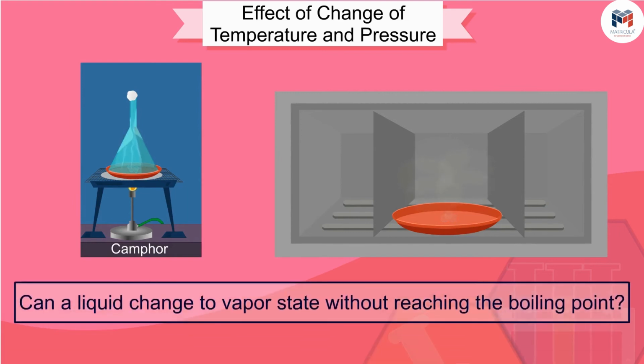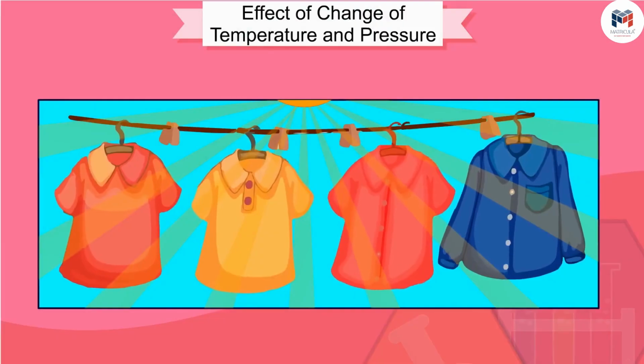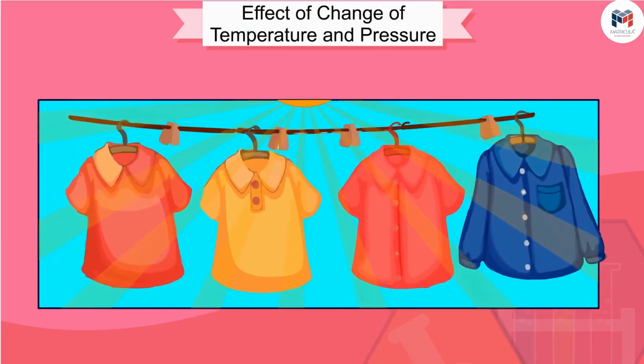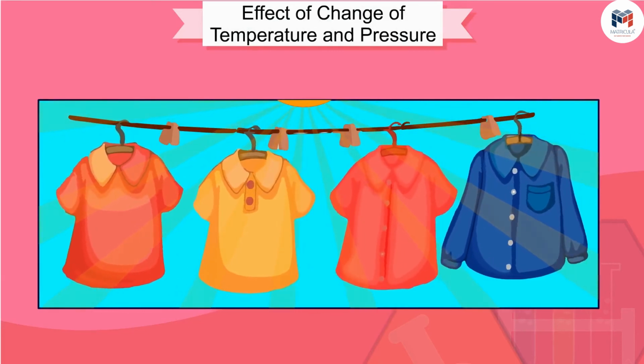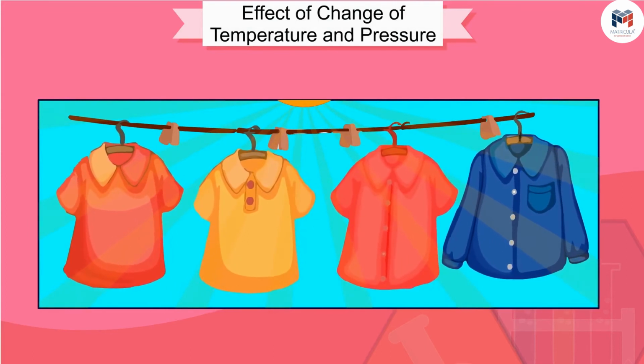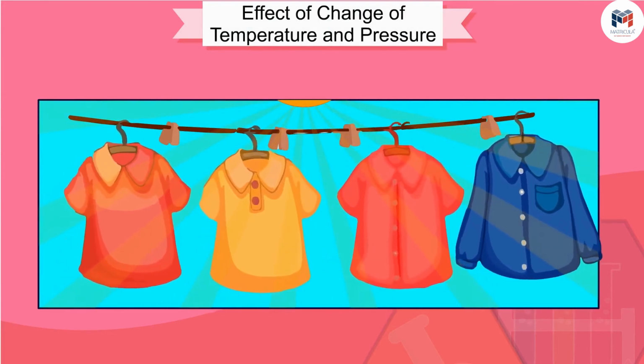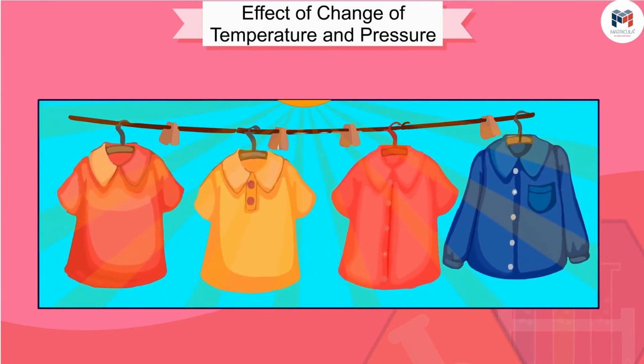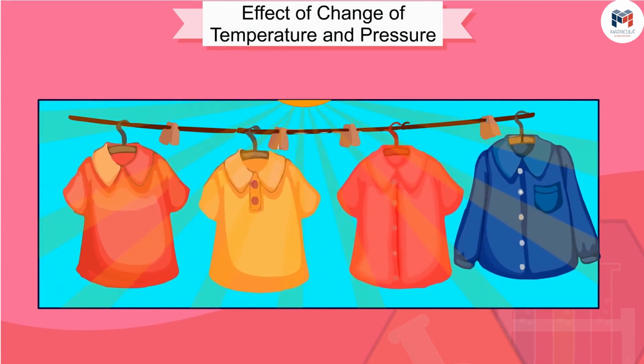Can a liquid change to vapor state without reaching the boiling point? Let us understand this with an example. When we dry clothes, the water in them slowly converts into vapor. How does this happen? What happens to water in such a situation?